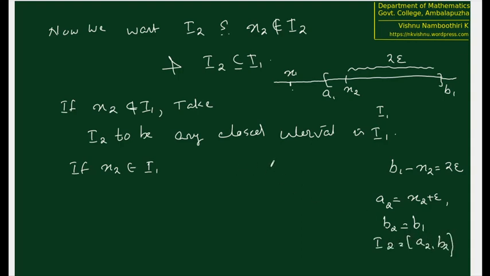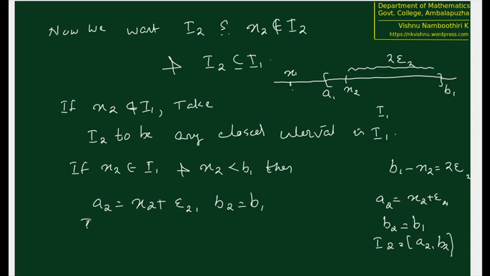That is one possibility. So if x2 is less than b1, then we can write b1 minus x2 as 2 epsilon 2 for some notational convenience. a2 to be equal to x2 plus epsilon 2 and b2 to be equal to b1 itself.